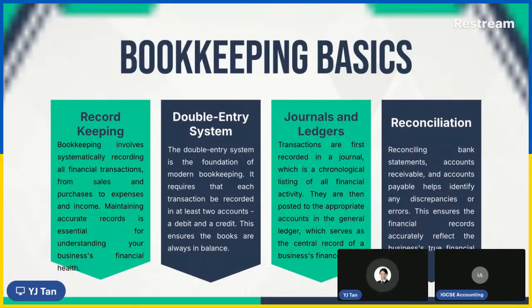And double entry, one side debit, one side credit. Later I will teach you how to remember that. Then the next thing is, when I say double entry, that is the way how to do it, but do it where? Do it at journal and ledger. Journal and ledger is where you perform your double entry.